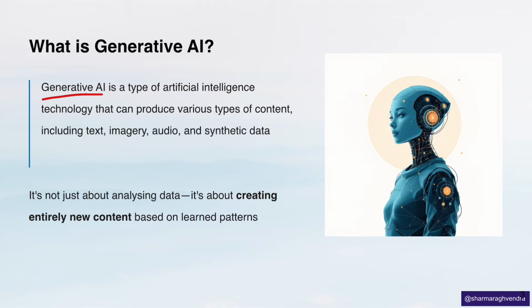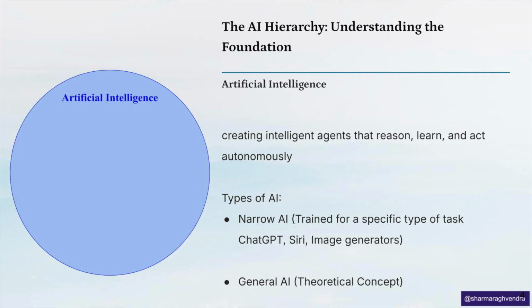But what is artificial intelligence? Since we are going to explore generative artificial intelligence, let's provide a bit of context of artificial intelligence. Two very common questions asked are, what is artificial intelligence and what is the difference between AI and machine learning? AI is a branch of computer science that deals with the creation of intelligent agents, which are systems that can reason, learn and act autonomously.